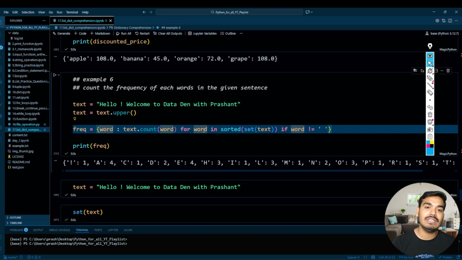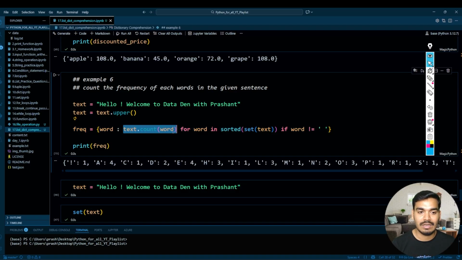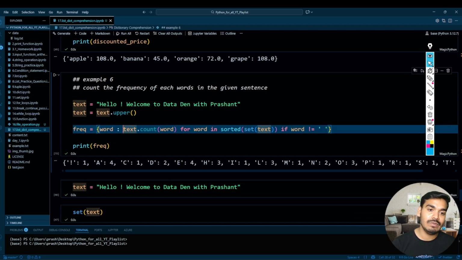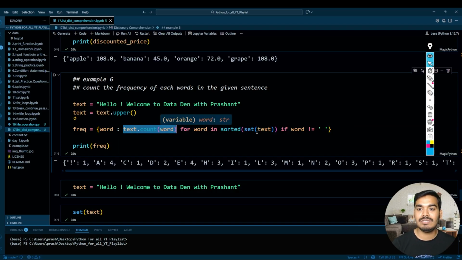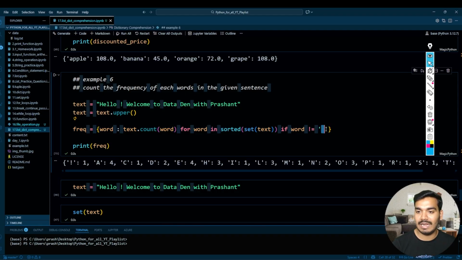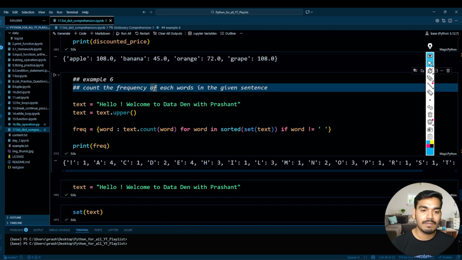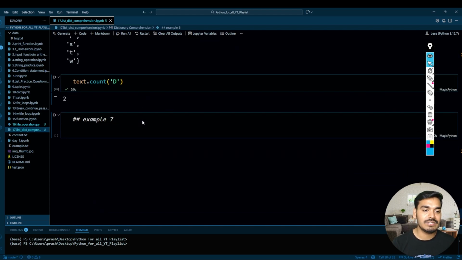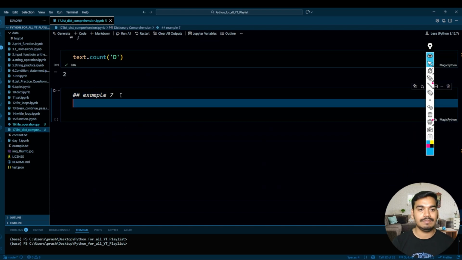So the word will have each and every character, and I'm using that character in the text count function to check how many times that word appears in the text. That word is the key and the value is its frequency, and I'm checking that the word should not be empty. I don't want to count the empty space. Perfect. All good.